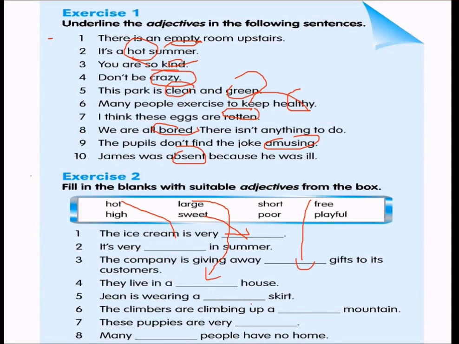Jean is wearing a short skirt. Short skirt. The climbers are climbing up a high mountain. These puppies are very playful. Many dash people have no home. Many poor people have no home.